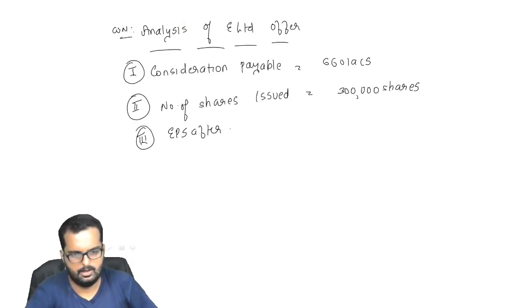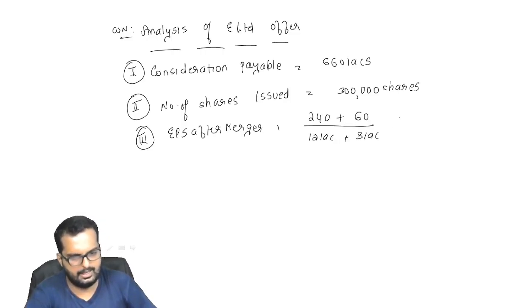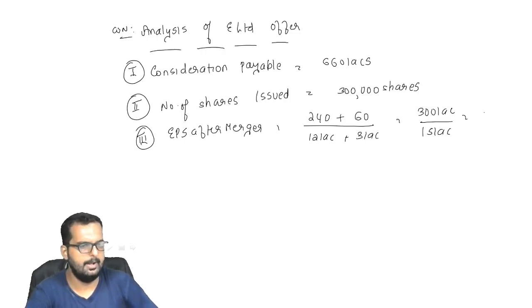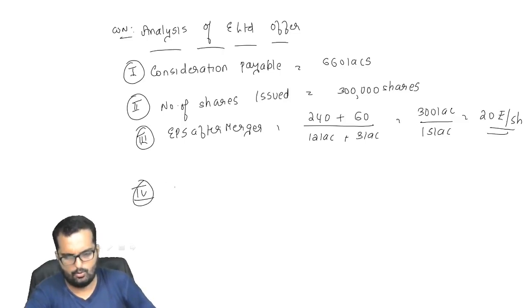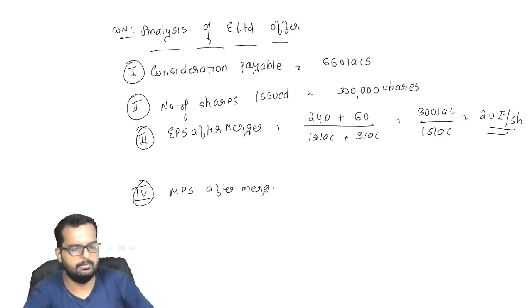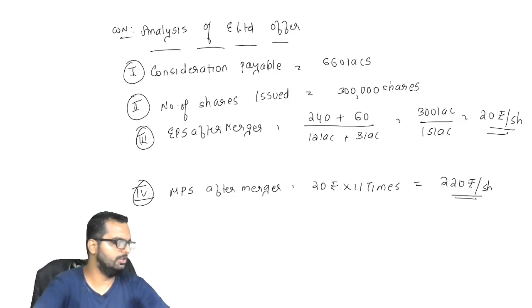EPS after merger. So now the formula would be 240 lakh plus 60 lakh divided by 12 lakh shares plus 3 lakh shares over here. So it will be 300 lakh divided by 15 lakh. That will give you the answer as 20 rupees per share. Once I get this, I can also find out the MPS after merger. That will be 20 rupees into 11 times, which is equal to 220 rupees per share.